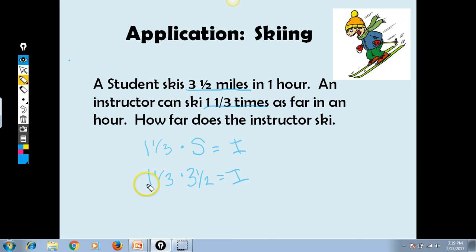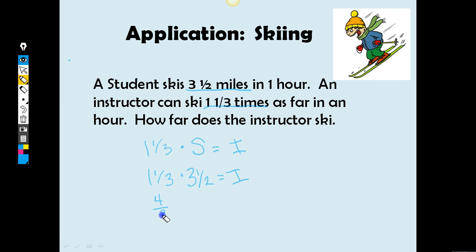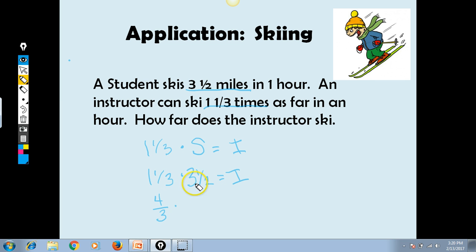So the first thing we're going to do here is turn these improper. I have 1 times 3 is 3 plus 1 is 4, so I have 4/3 times 3 times 2 is 6 plus 1 is 7, so 7/2. Now I'm going to look to cross reduce. This is something I want you guys to start learning to do.